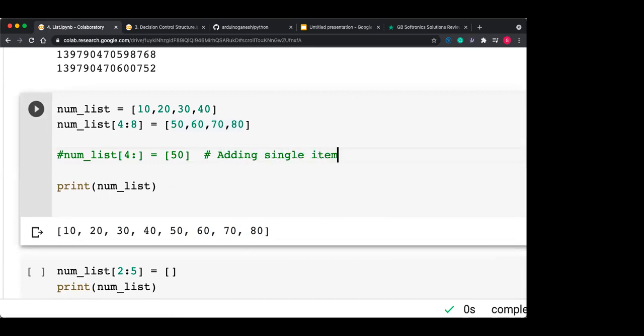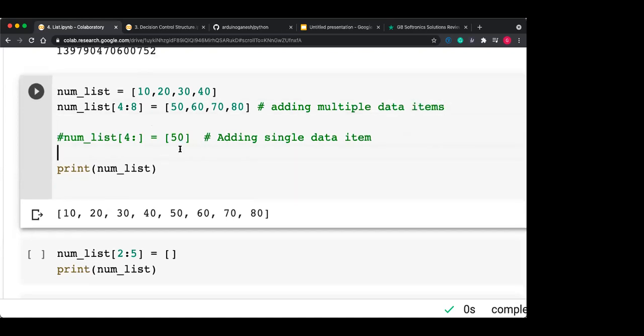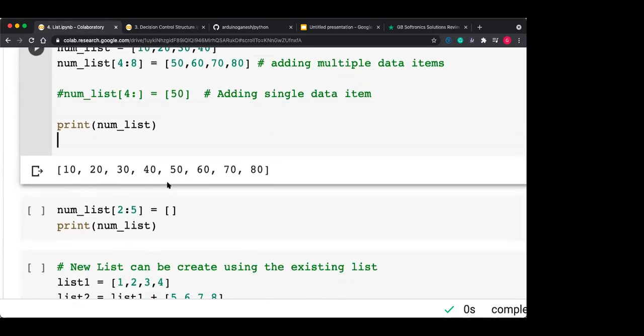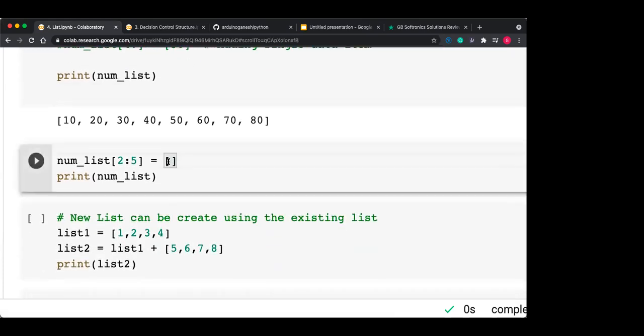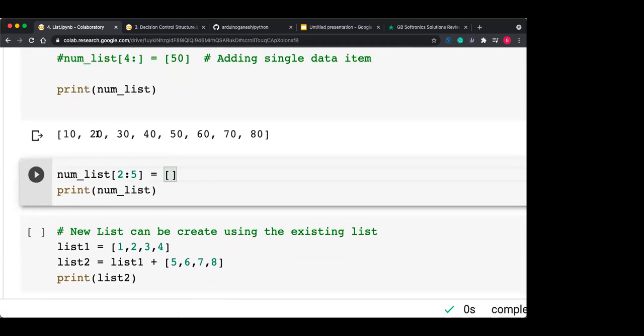So this is adding a single data item, and here it is adding multiple data items. So you should note down this syntax actually. Now what is my num_list? Num_list contains 10, 20, 30, 40, 50, 60, 70, 80.